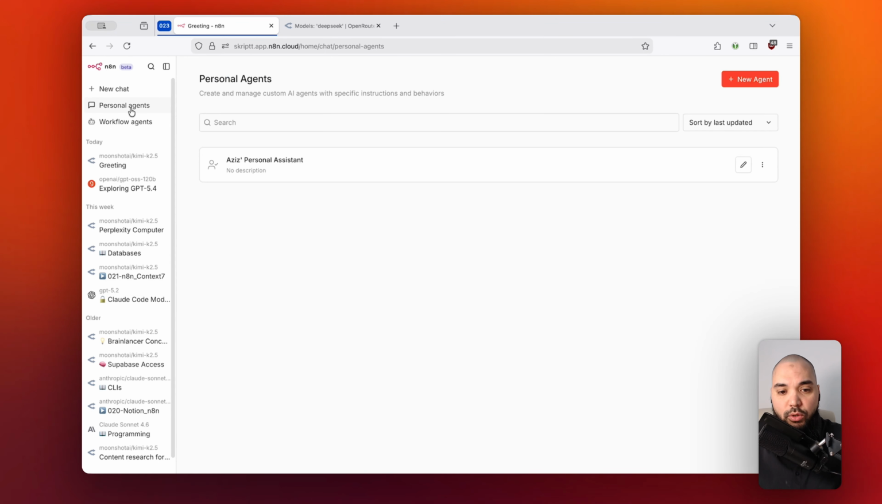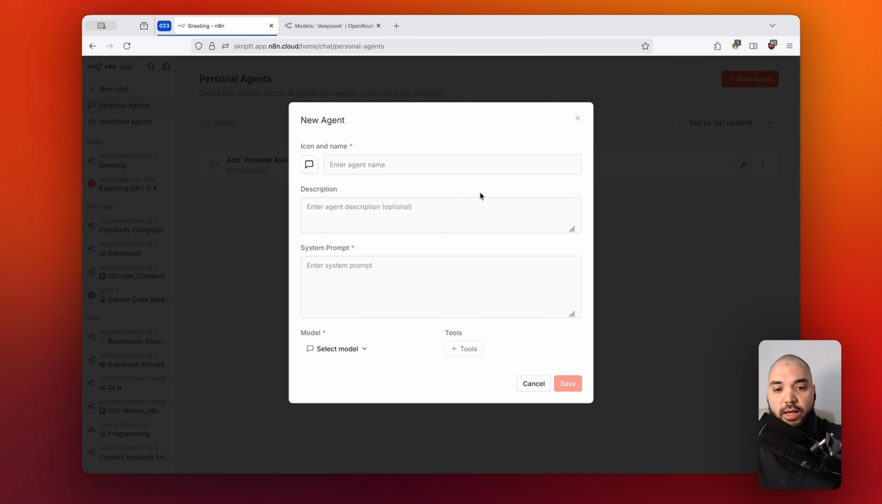So the first one is a personal agent, and if you are familiar with something like custom GPTs from the ChatGPT interface, for instance, then this is almost exactly like this, right? So what I can do is just create a new agent in the top right corner. And if I created this, then I can just give it an icon and a name, a description, and also a system prompt, right? So this could also be like a really specific system prompt that I give the character profile to so that it exactly knows what it's supposed to do and become an expert in. Now, in addition to this, I can also select the model, right?